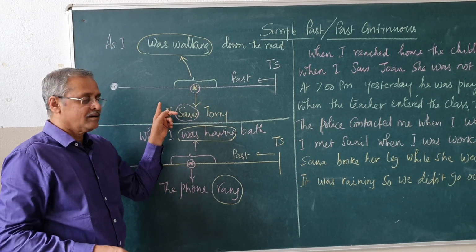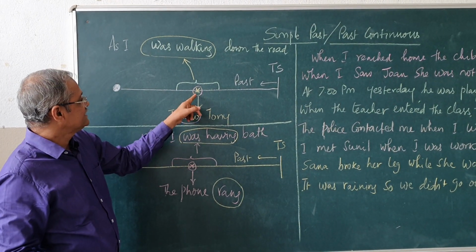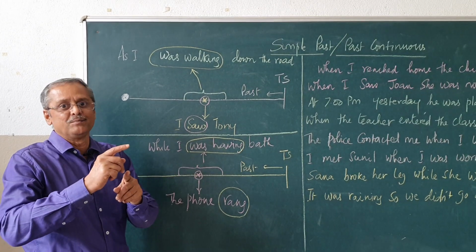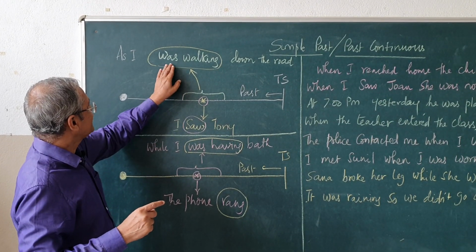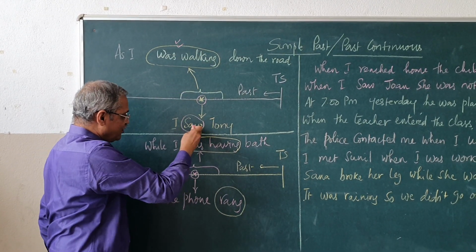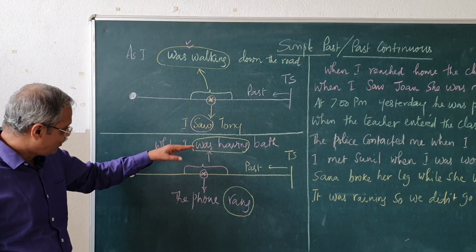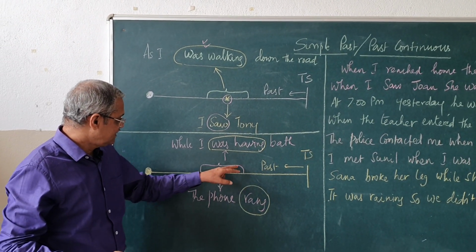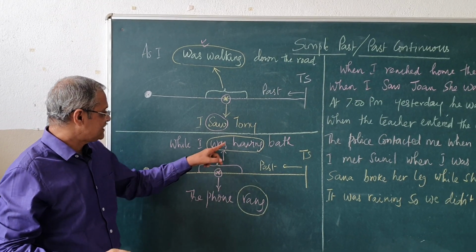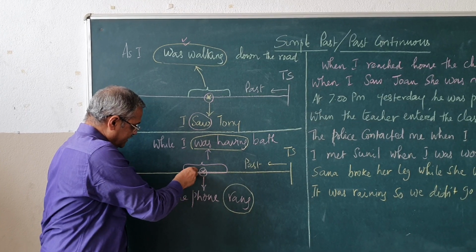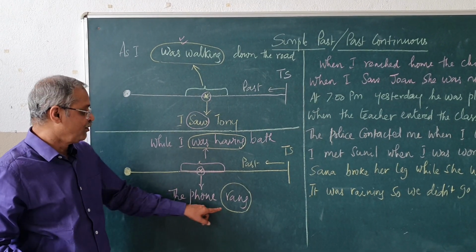So, both are past actions only. One is a single action in the past, another one was a continuous action in the past. So, we use the past continuous. This is the structure for the past continuous, and you know that this is the past tense. One more example I will give you. In the past, this is the duration. While I was having bath, the phone rang.